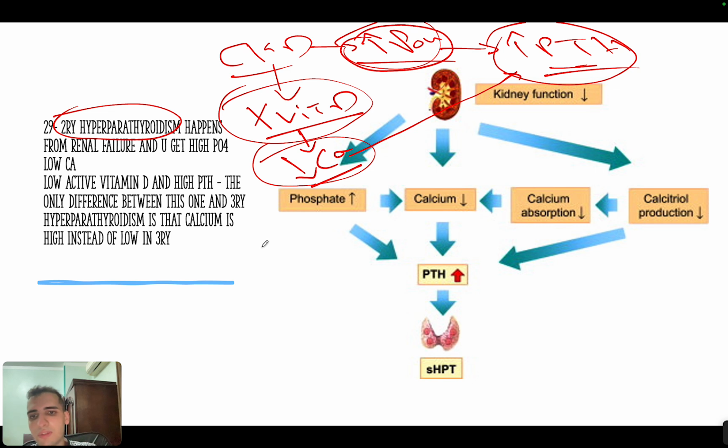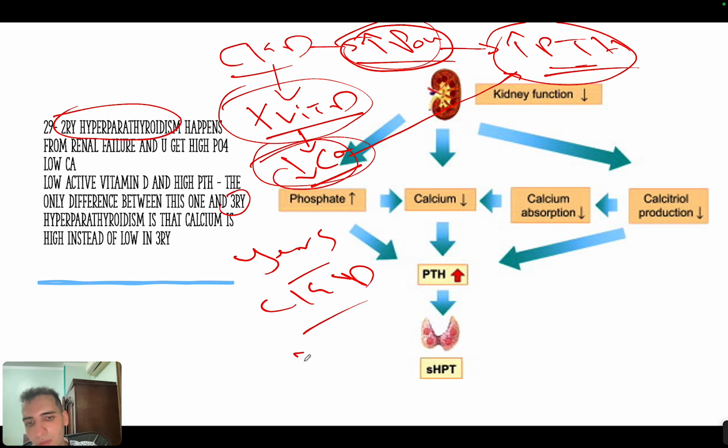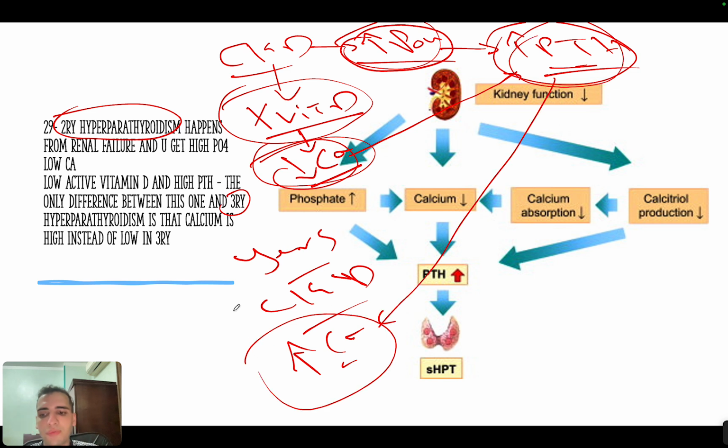Okay. Now this is the difference in tertiary. Tertiary happens years after chronic kidney disease, and in tertiary the only difference is that the calcium will finally be high, because the constantly high parathyroid hormone will ultimately increase calcium secretion from the bones, so it will cause an increase in the calcium, and this is called tertiary.